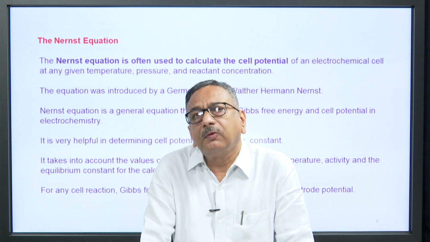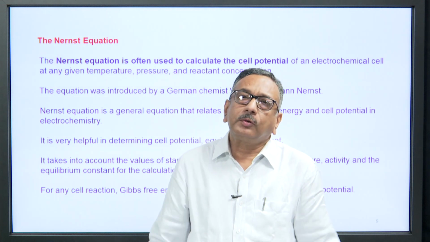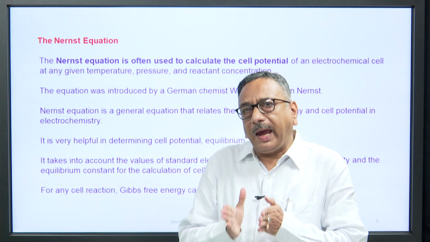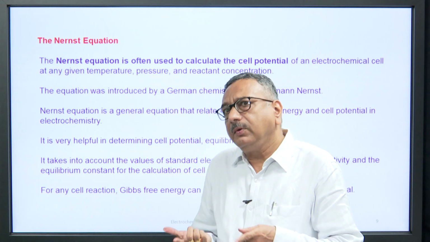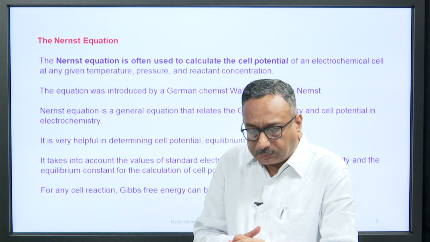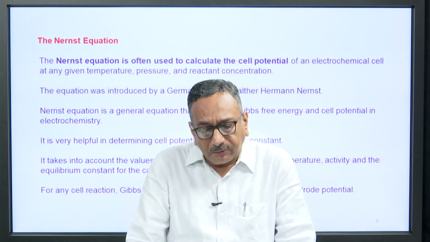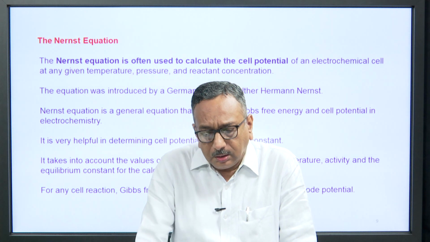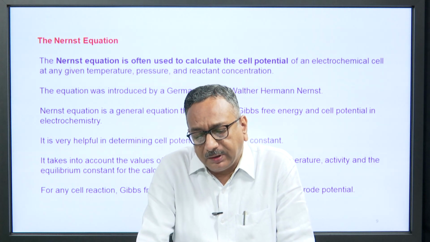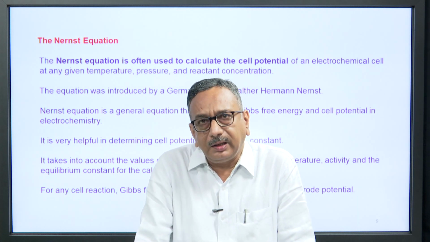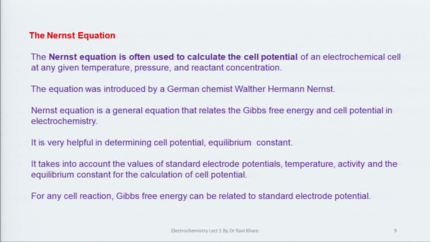That is why for electrolytes or electrolytic solutions we use activity in place of molar concentrations. For any cell reaction, Gibbs free energy can be related to standard electrode potential.